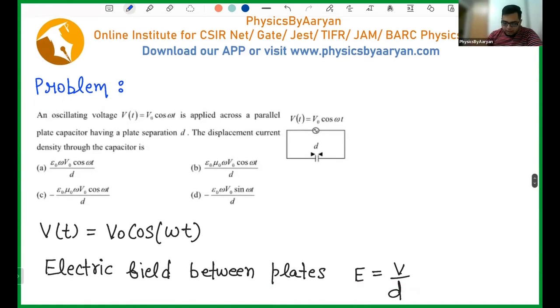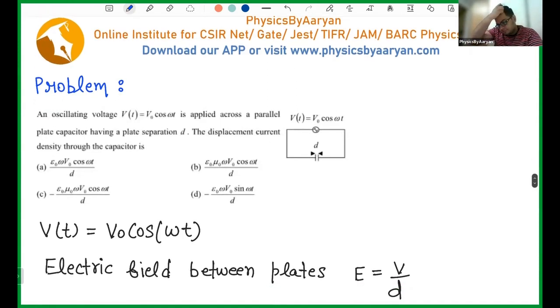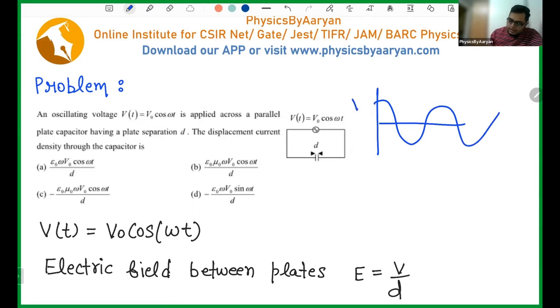Okay. Let's see the first question. I have a capacitor, and across this capacitor I have applied an AC voltage. AC voltage, you understand? A voltage which changes with time. And this AC voltage equals V naught cos omega t. It has initial voltage V naught and then it decreases, increases, decreases, increases like a cos wave. So voltage is continuously changing.